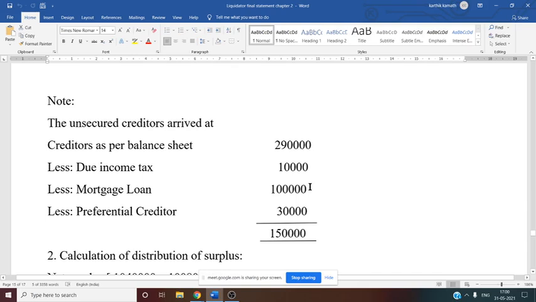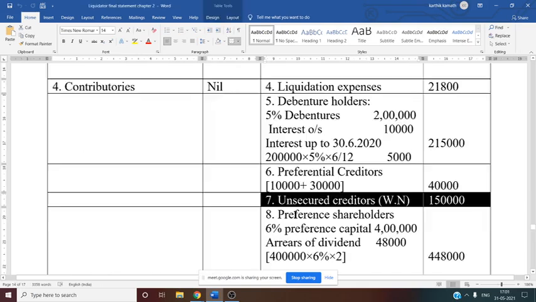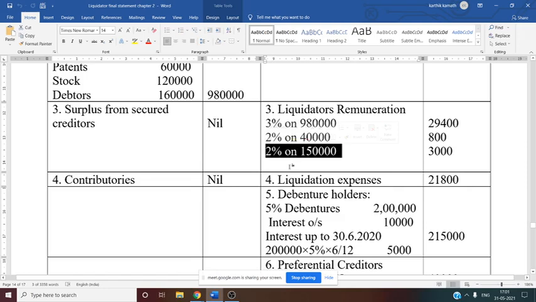So see this, working note: unsecured creditor 1,50,000 we have considered. With the help of this working note, 1,50,000, take 2%. See this, directly 2%, not 2 by 102, directly 2%, since it is not a balancing figure and is directly given in the problem. 1,50,000 into 2%, you will get 3,000. So now we have calculated liquidator's remuneration for all the categories: asset realized, preferential creditor as well as unsecured creditor.